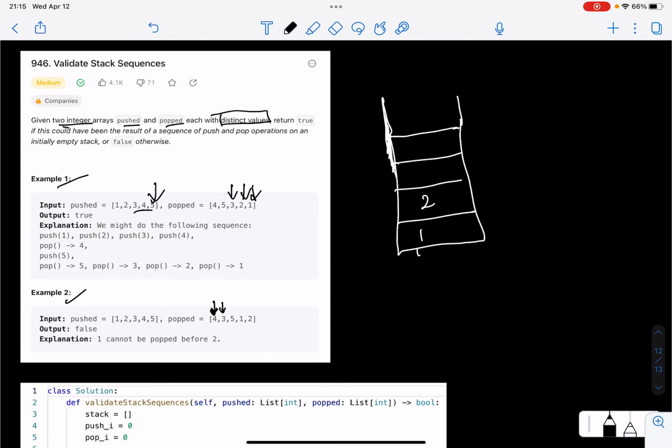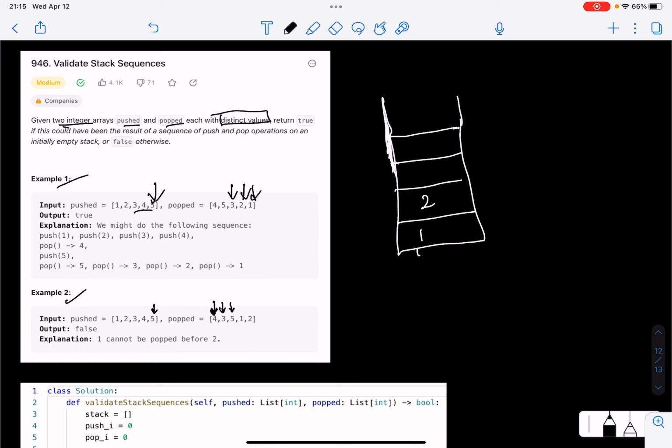Then we observe a 5. Can we pop 5 yet? No, we cannot. So we go back to the pushed array. We are at 5, so we can push 5. So we do that over here. And then we come back to the popped array. We notice that, okay, we can pop the 5. So we pop the 5.